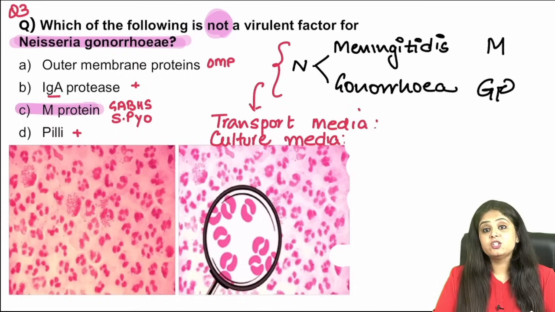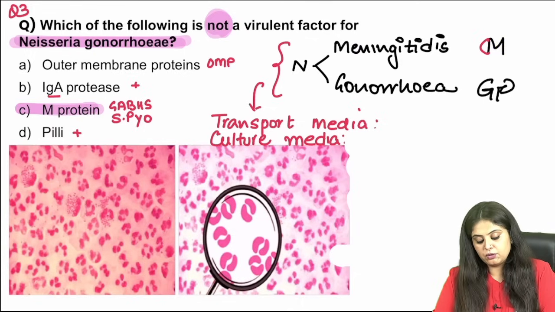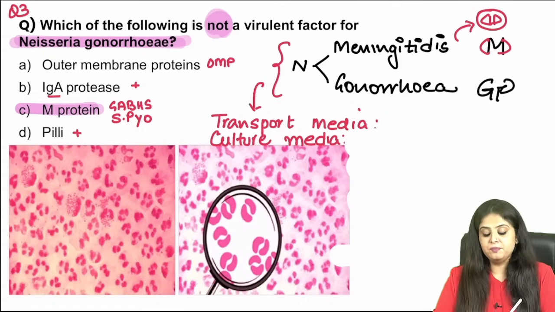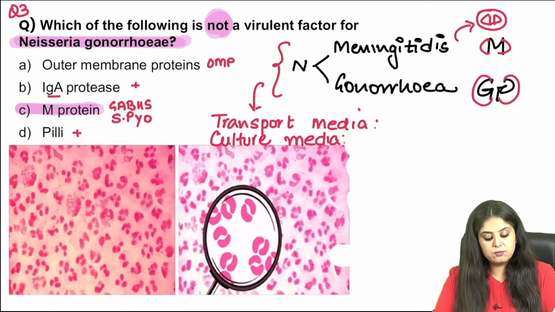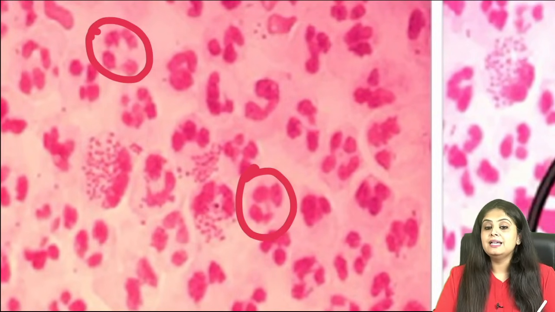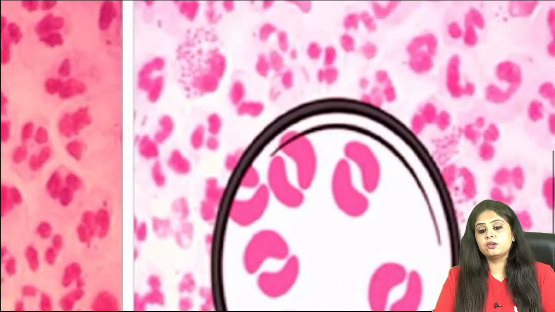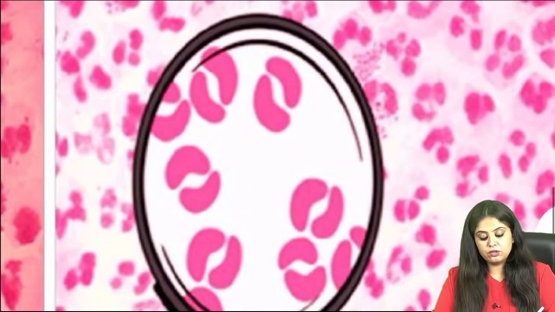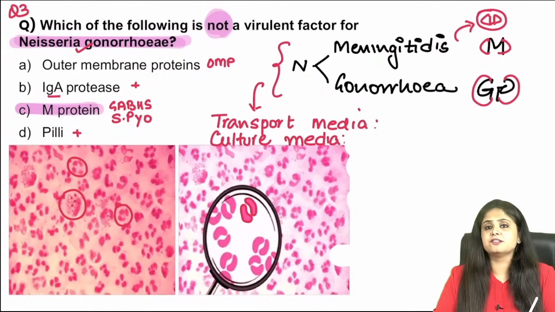When we talk about shapes, for Neisseria meningitidis, the way you write an M, we had made a lens out of it. So it is a lens-shaped organism, and it is also going to have a capsule. For Neisseria gonorrhoeae, we write the G and G, so that's going to be kidney-shaped. Over here you can see multiple neutrophils because they have many lobes. Inside the neutrophils, I can see some intracellular organisms. When I zoom into those organisms, the classical kidney shape is evident. So that is done for gonorrhea. That is exactly what they had asked you also.